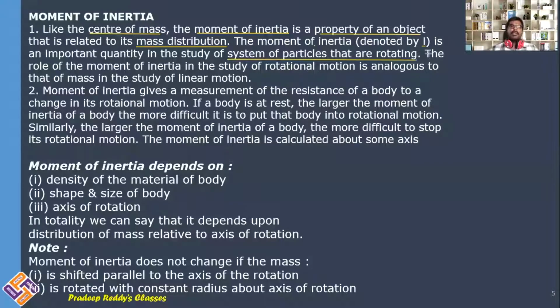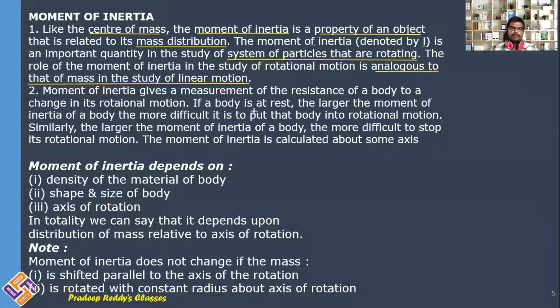Remember, when the objects are in rotational motion, then only we will calculate moment of inertia. If not, we will calculate center of mass. The role of moment of inertia in the study of rotational motion is analogous, similar, to that of mass in the study of linear motion.